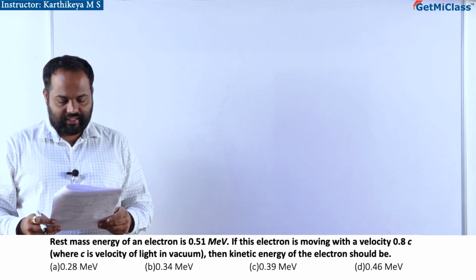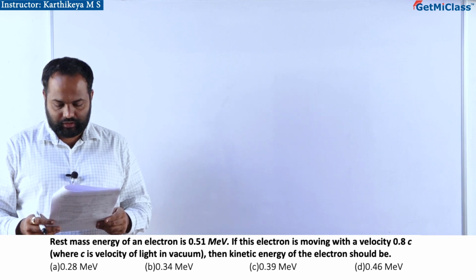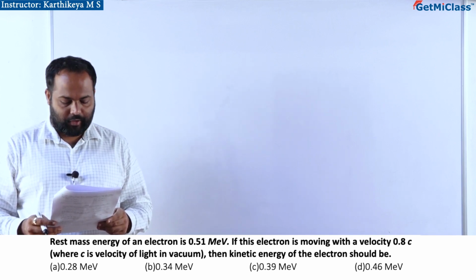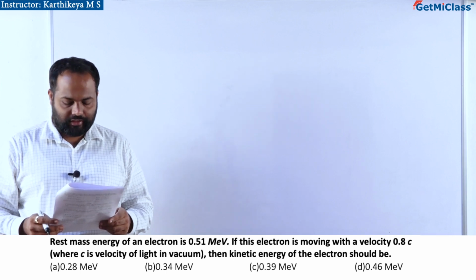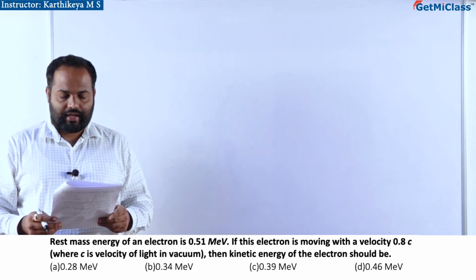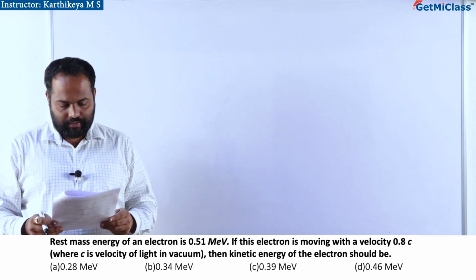The rest mass energy of an electron is 0.51 mega electron volt. If this electron is moving with the velocity 0.8 c, where c is the velocity of light in vacuum and its value is 3 into 10 to the power 8 meter per second, then the kinetic energy of the electron should be.